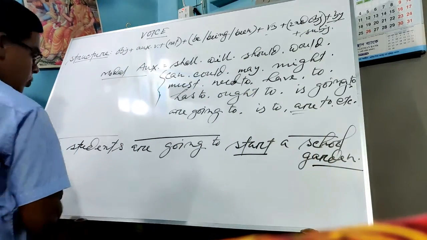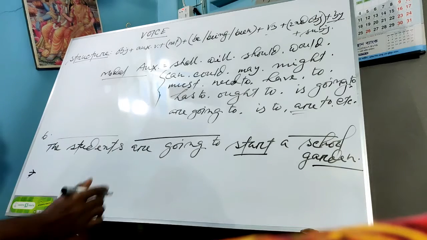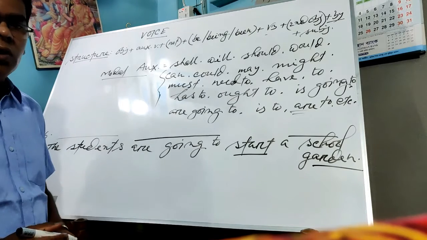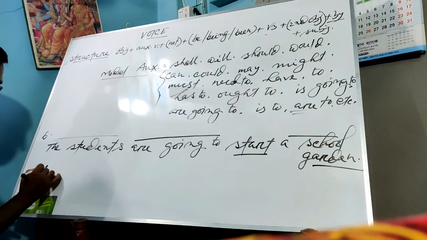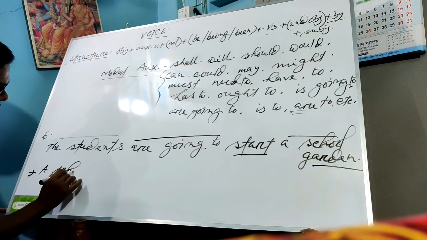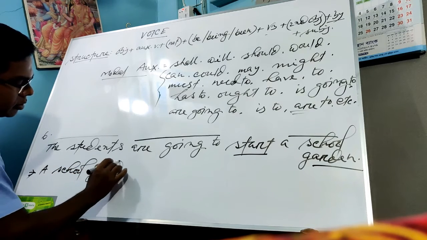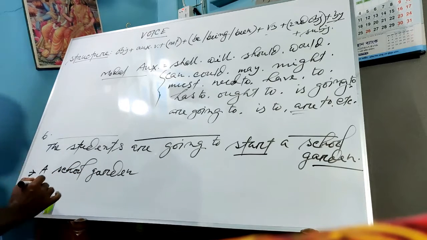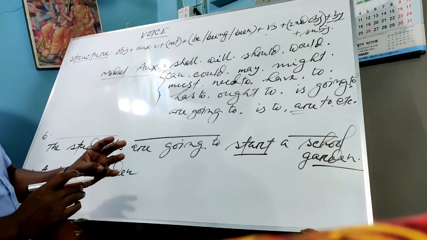So at first we will write down the object. And what is the object here? The object is a school garden. So at first we will write a school garden, okay, boys? A school garden. Okay, I have already written down the object.